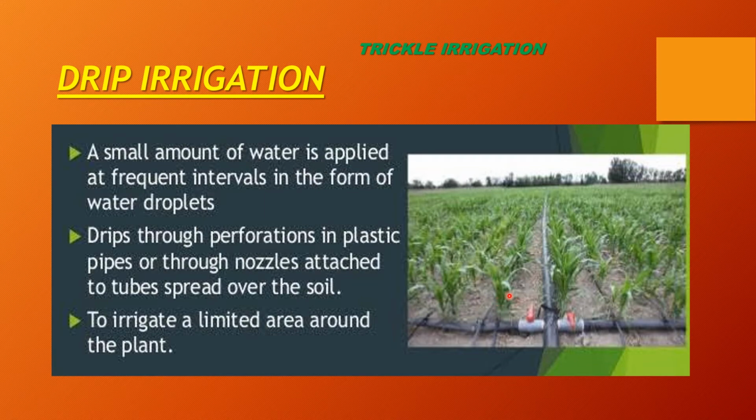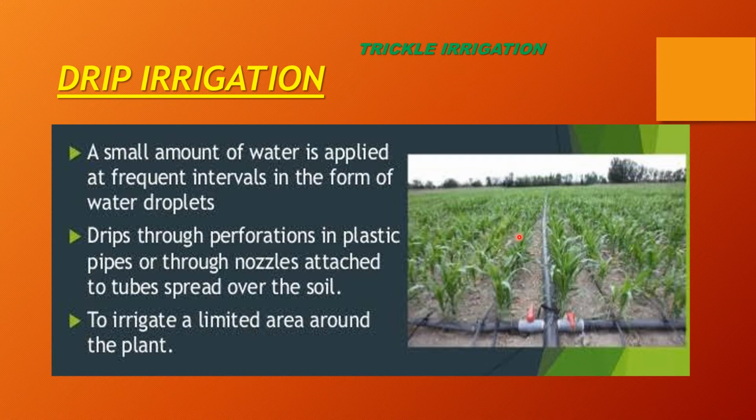If this is one plant, there will be one perforation or one hole in the pipe. This is the second plant, so there will be another hole in the pipe. If this is the third plant, there will be a third hole in the pipe, meaning several perforations are present in these plastic pipes. And valves are there also.